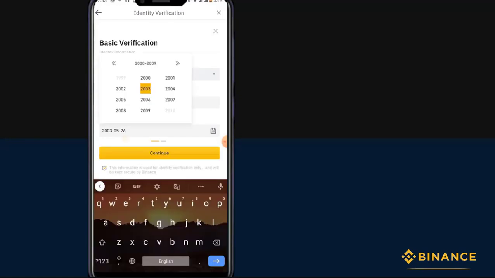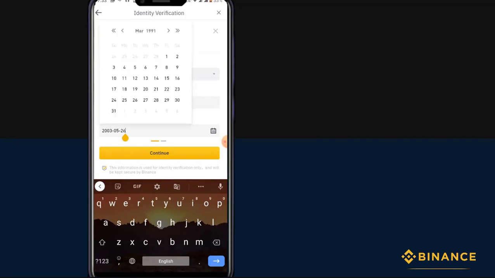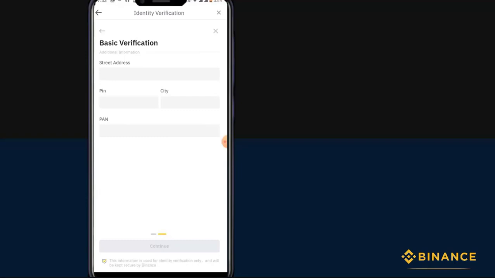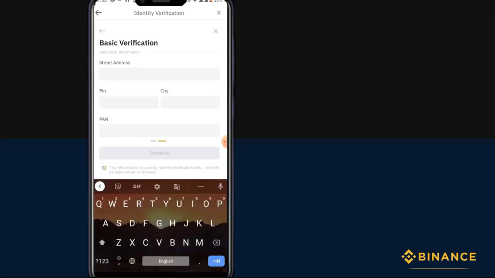Next, enter your full name and date of birth, and make sure your full name and date of birth match the document that you are giving here. Once you've done that, click on continue, and here enter the street address, pin code, city, and the PAN number. Once you fill these details, again click continue.